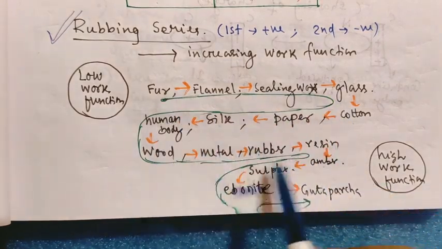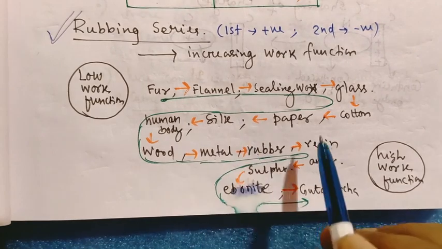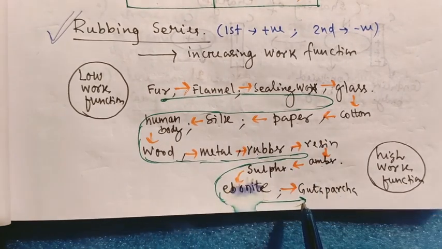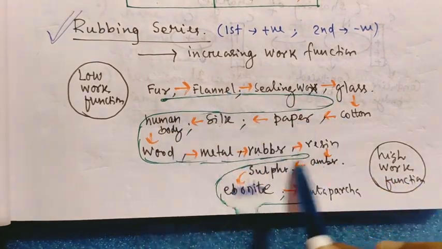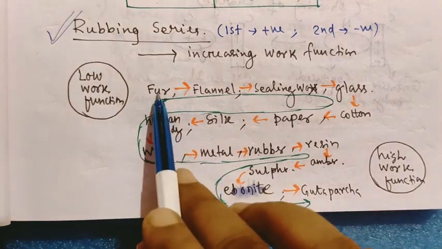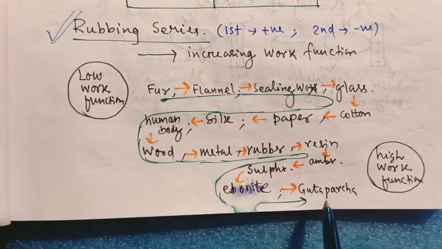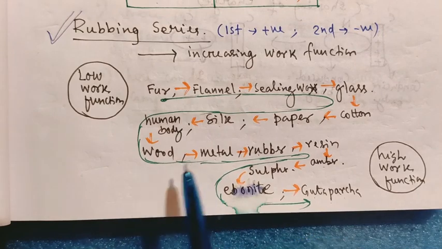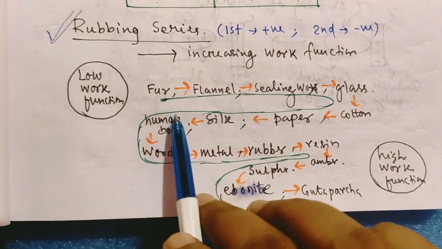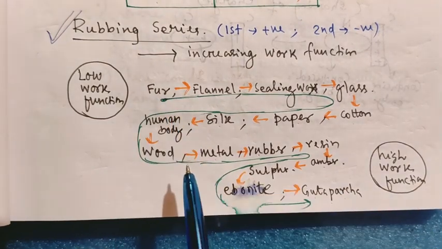Out of all these substances, you know some and you do not know some. You should not worry about it. But if you remember this series in order of increasing work function, then you can confidently say which one of two is positive and which is negative.